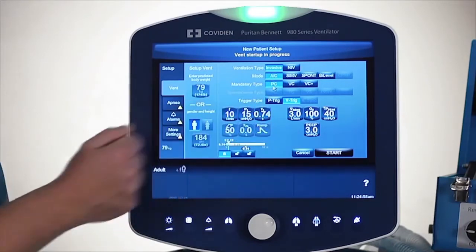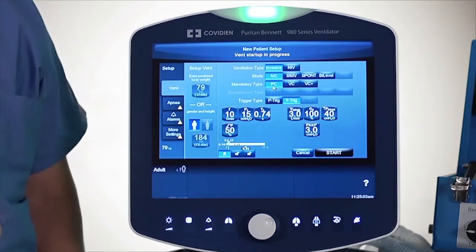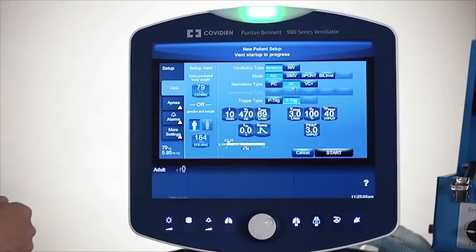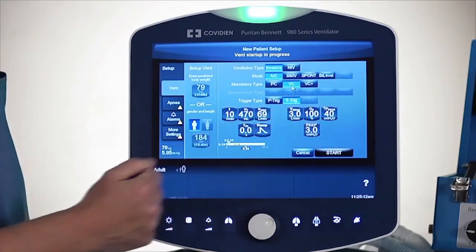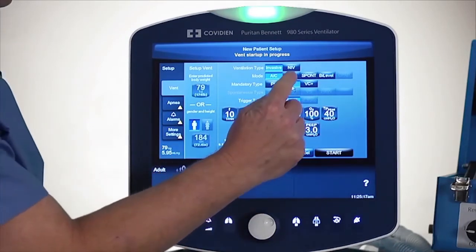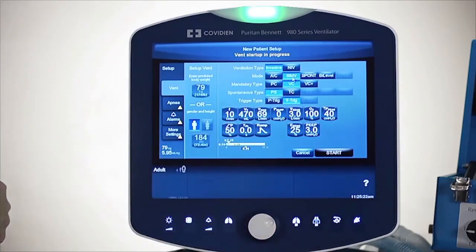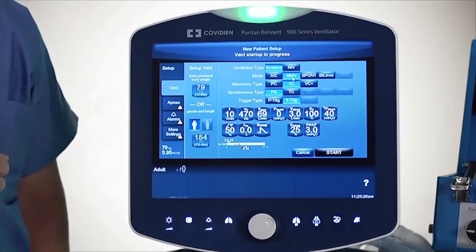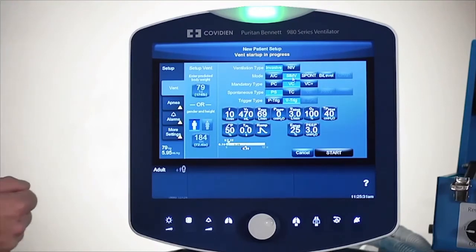The next selection is the type of ventilation. It can either be pressure control, volume control, or VC+. I'll stick with the traditional volume control to begin with. As I select any one of these buttons, it will let me know what is available below that area. For example, if I go over to SIMV, I can begin to see that other pieces of information become available. When I'm in SIMV, I can use pressure support, and I can also use tube compensation, which is abbreviated TC.